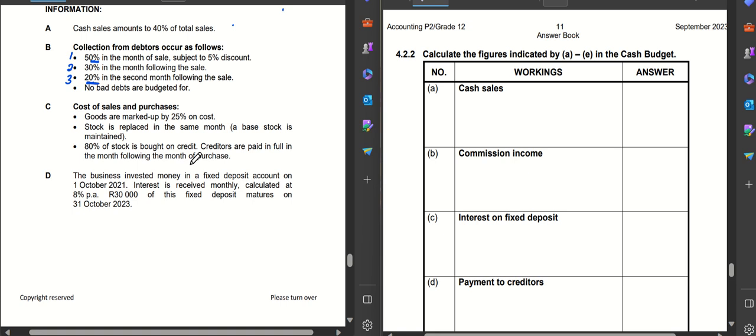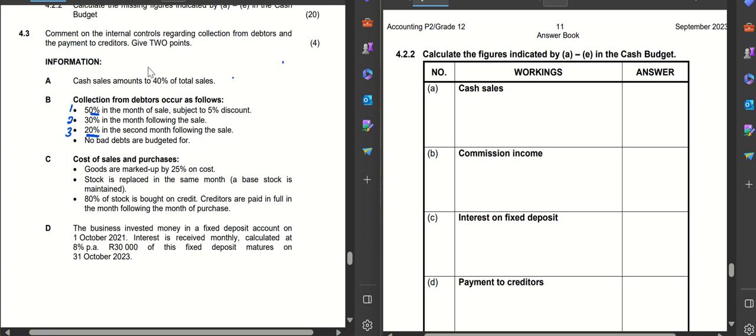The examiner would have told us something already. You can see here that cash sales amounts to 40% of total sales. That means we know that total sales is equal to 100%, and cash sales is equal to 40%. Therefore, my credit sales will be the difference, which is my 60%.